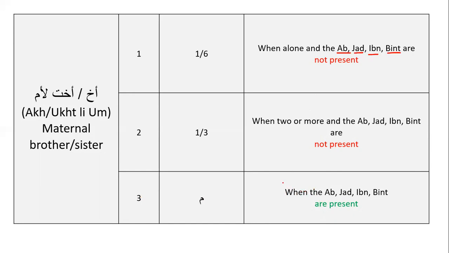And if none of these 4 relatives are present, then we need to check: is the akh or ukht li ummin alone? There's only one of them, in which case he or she will receive 1/6 of the inheritance. Or are there 2 or more, in which case they will collectively receive 1/3 of the inheritance. Inshallah, we will better understand this through the examples.